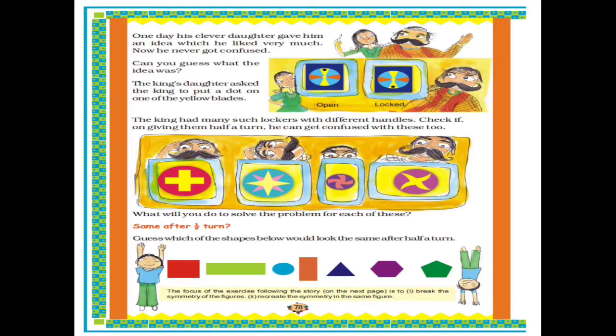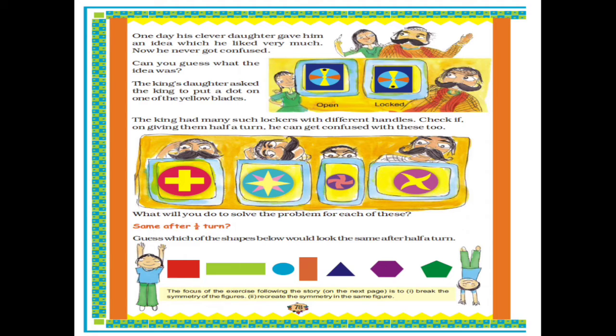One day his clever daughter gave him an idea which he liked very much. Now he never got confused. Can you guess what the idea was? The king has a clever daughter. She gave an idea to the king, and after listening to the idea, the king was very happy, and from then on he never got confused whether the locker was open or locked. Can you guess what idea she would have given?